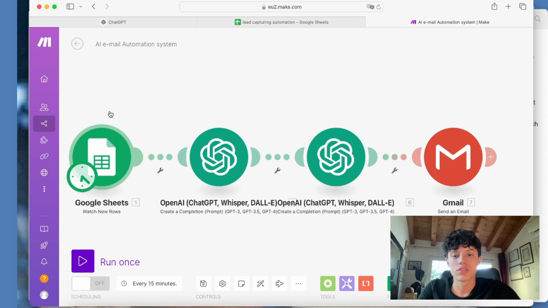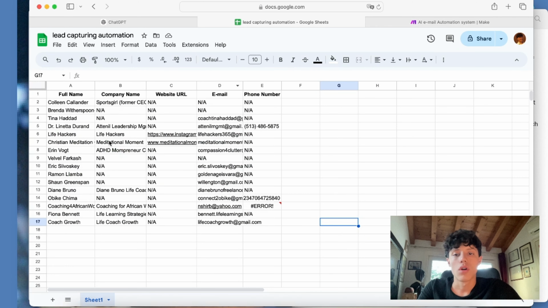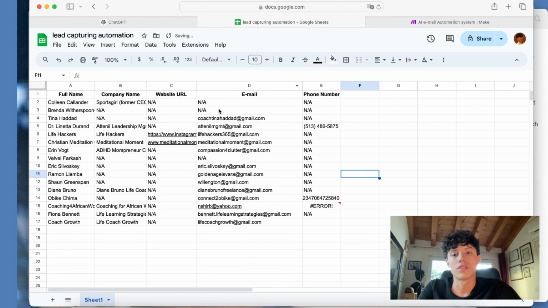Then the automation moves to the second step, writing an attention-grabbing and eye-catching subject line for our email, and then it goes to the third step, writing the actual email body, and then it sends the email to each one of the prospects here, email by email. It first sends the email to the first one, then to the second one, then the third, fourth, fifth, and so on.